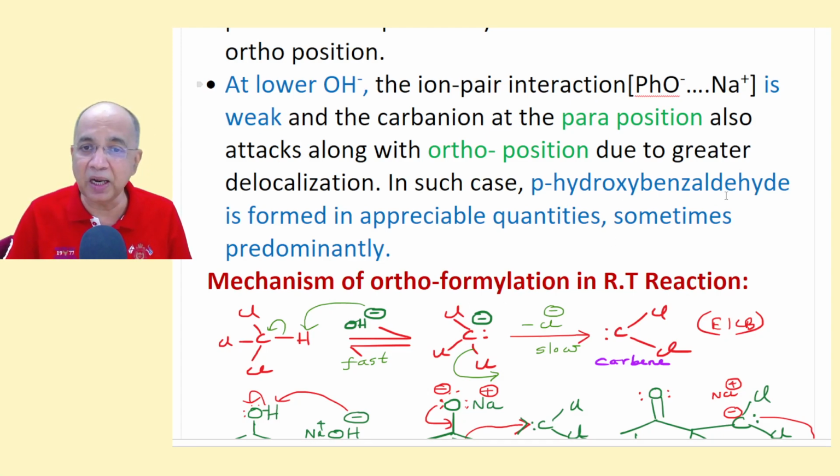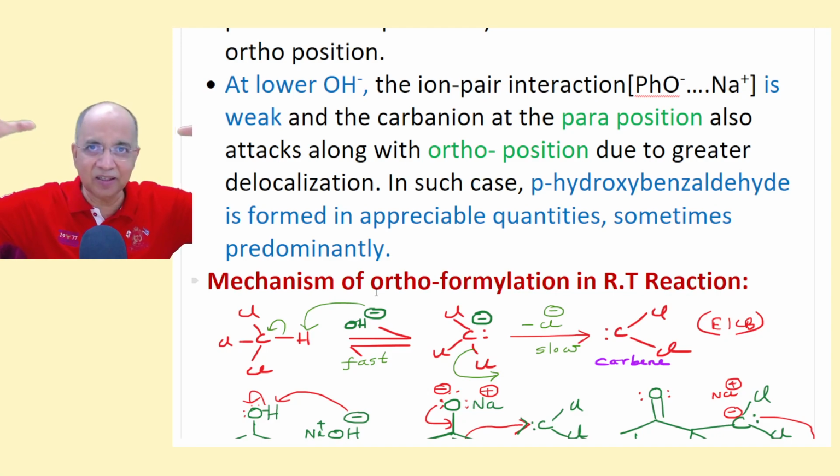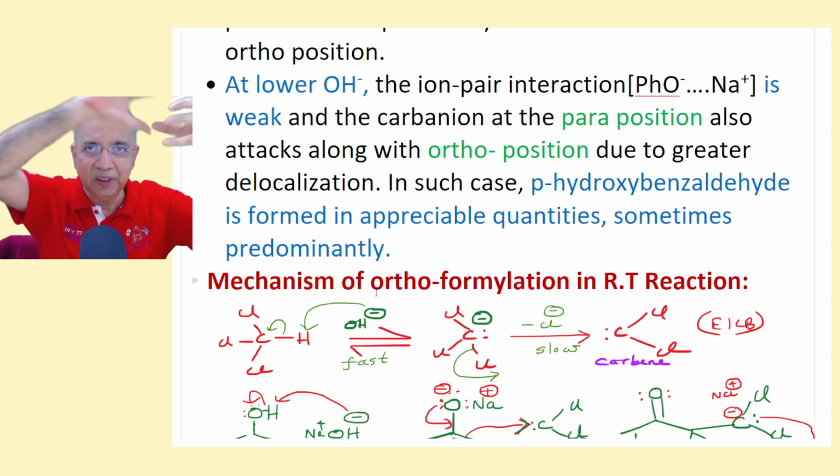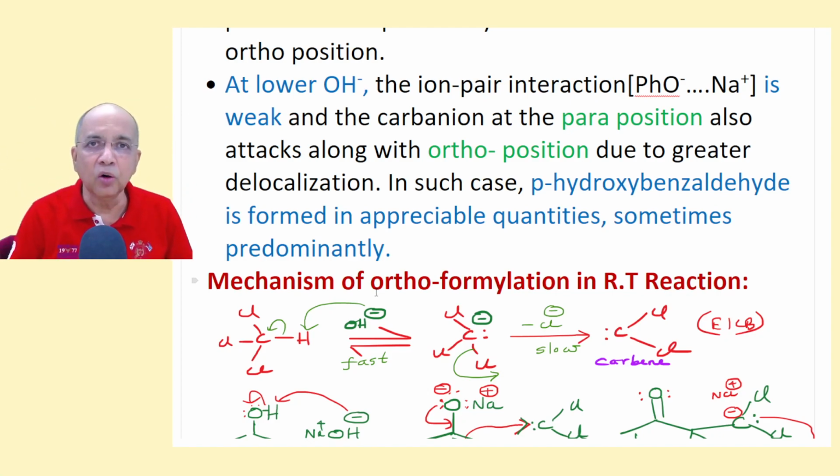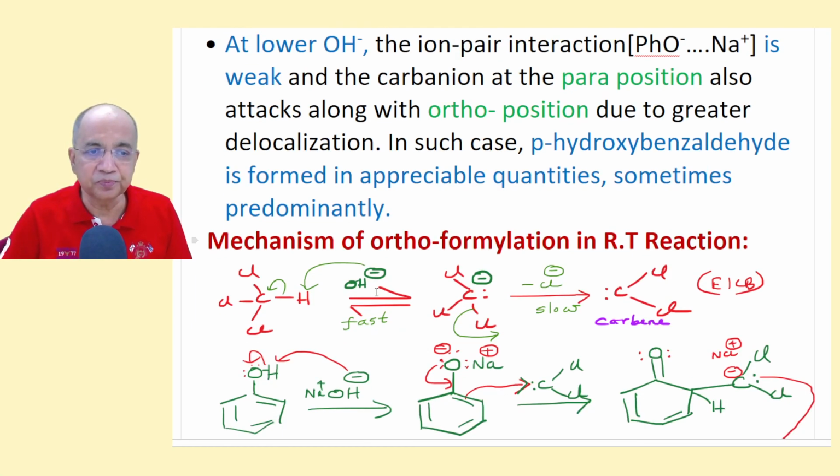In such a case, para-hydroxybenzaldehyde is formed in appreciable quantities, sometimes predominantly, because even then there is some amount of steric effect at the ortho position. Even though the statistical factor of 2 will definitely go with the ortho position as an advantage, para sometimes becomes the major product at lower alkali concentration.